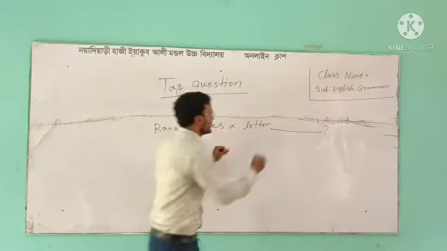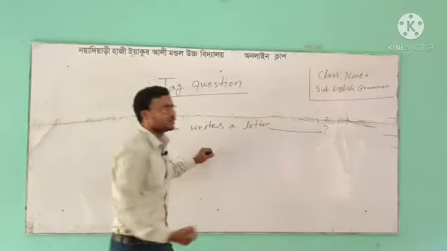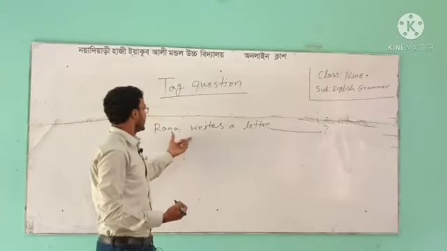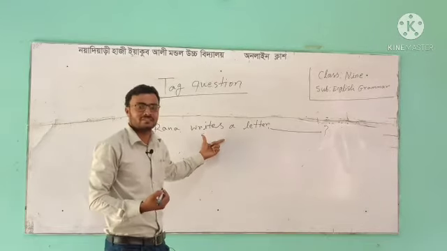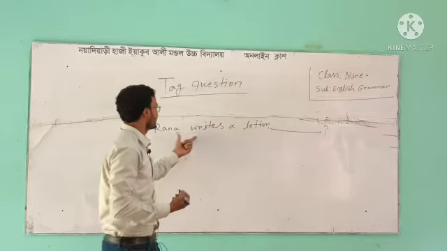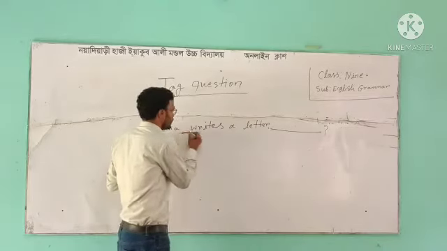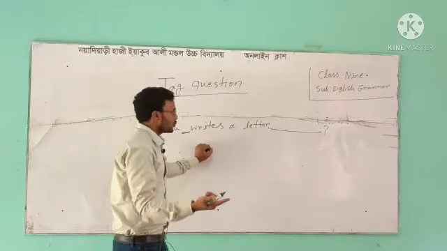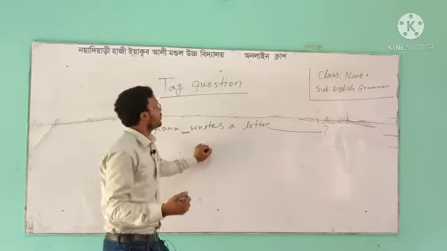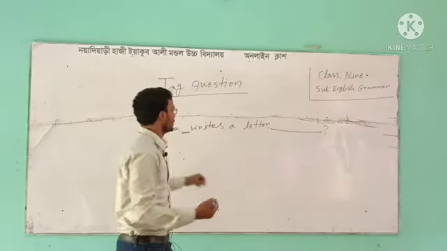Rana writes a letter. Is there any auxiliary verb here? No, there is no auxiliary verb here. So, what could be the tag question form here?